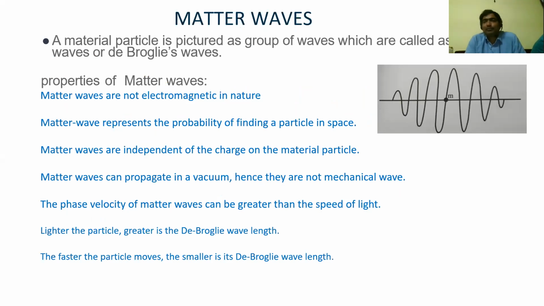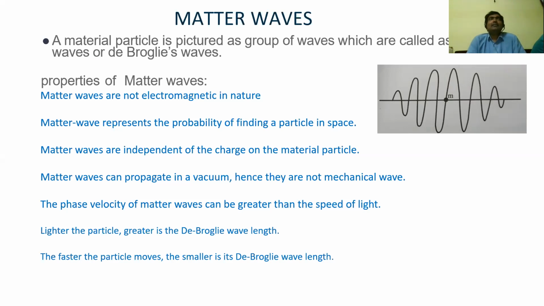Then what are the properties of matter waves? Matter waves are not electromagnetic in nature. They are different. Matter waves represent the probability of finding a particle in space. Of course, we will see it in later sections. Matter waves are independent of the charge on the material particle.